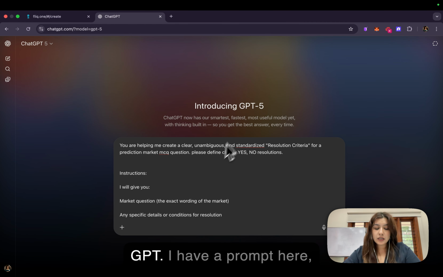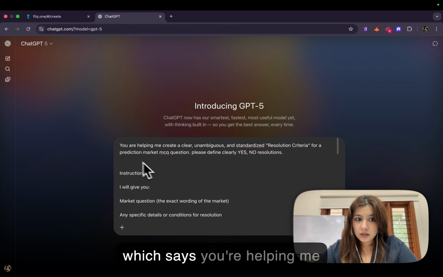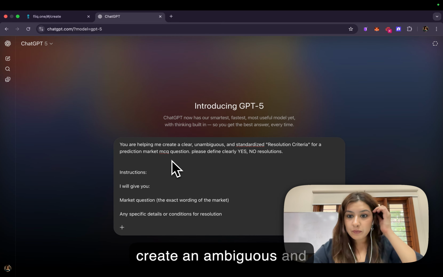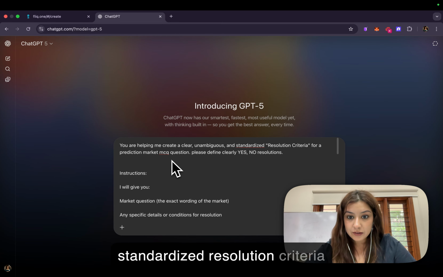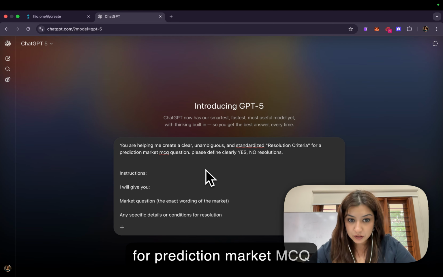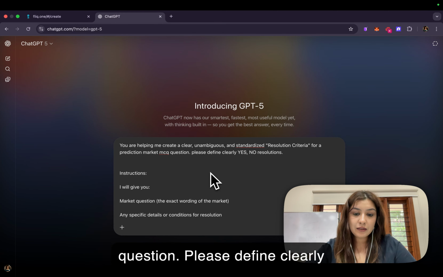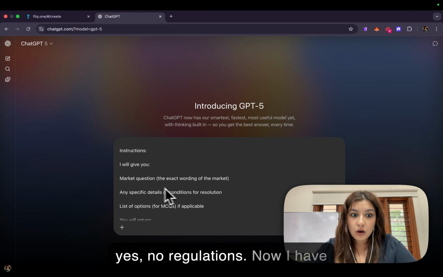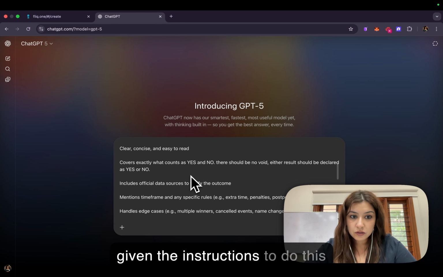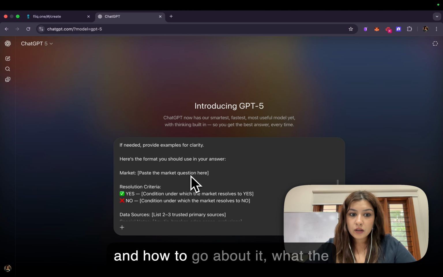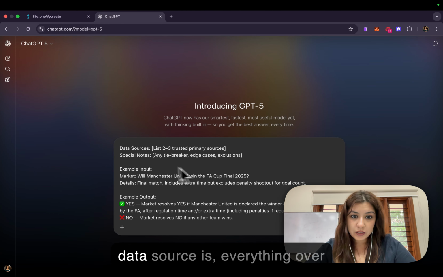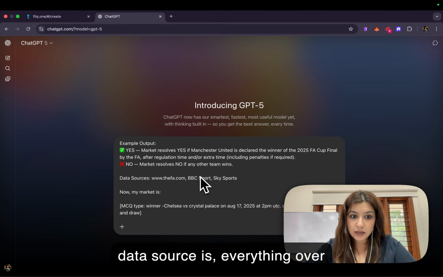I'll go to ChatGPT. I have a prompt here, which says you're helping me create an unambiguous and standardized resolution criteria for a prediction market MCQ question. Please define clearly yes, no resolutions. Now I have given the instructions to do this and how to go about it, what the data sources are, everything over here, right?